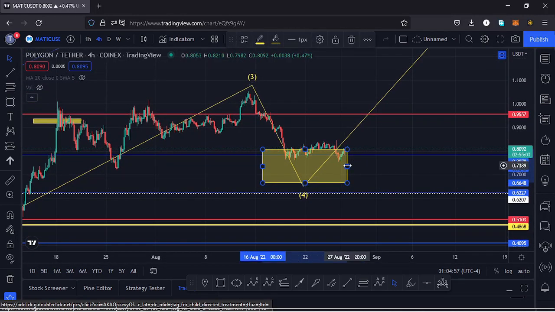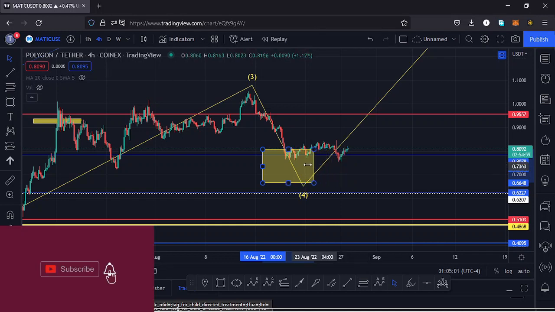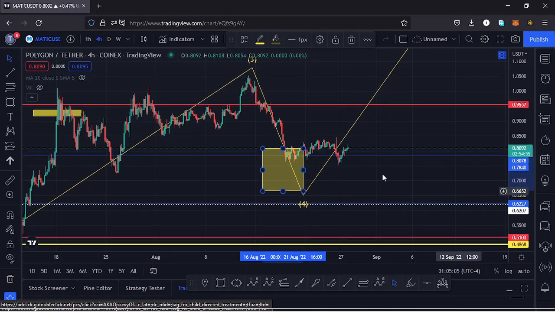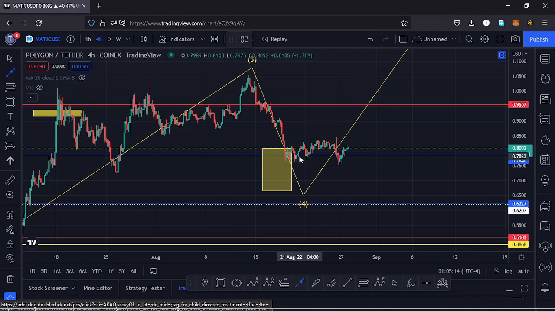and you can see Polygon Matic has continued to respect that. We have seen a very nice retracement into that yellow target area, and within that yellow target area we also have a key area of support at around the $0.78 mark, and you can see that key area of support gave us support at around the $0.78 mark, and we saw a very nice bounce over here, forming a retest of that key area of support. And after seeing a successful retest, we continued pushing higher and made a high at around the $0.84 mark.